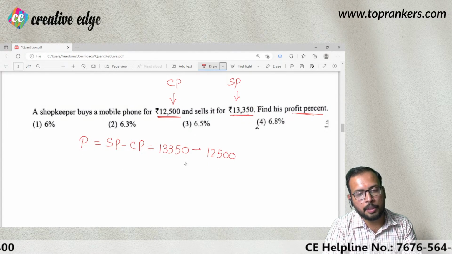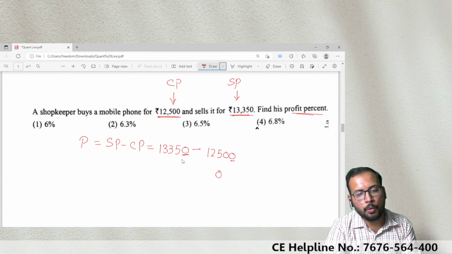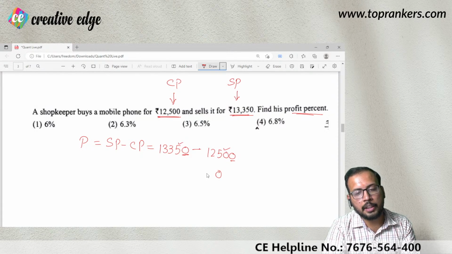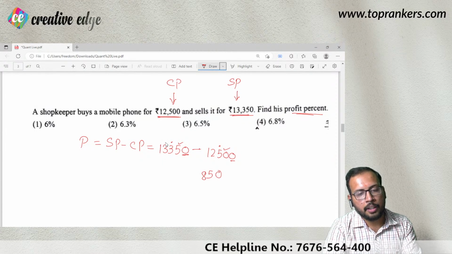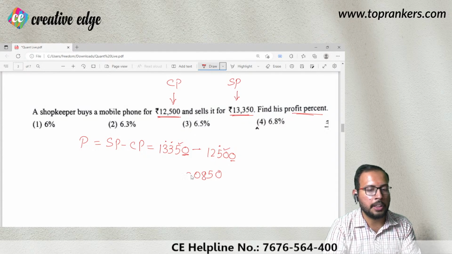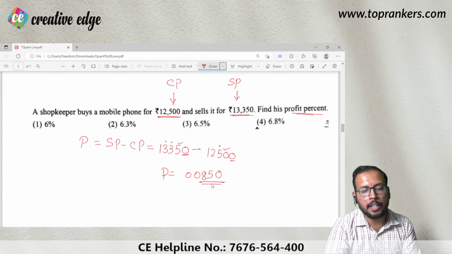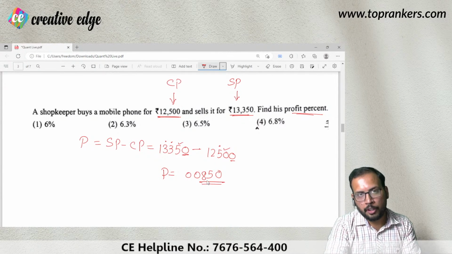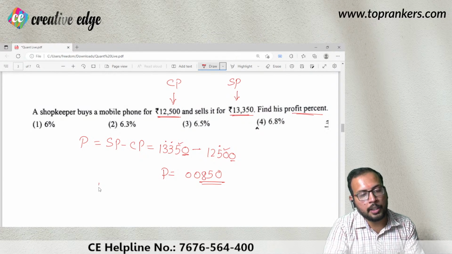Okay, so I will do the subtraction here on the side. 0 minus 0 is going to be 0. Then 5 minus 0 is going to be 5. Then 3, and this is 5. So 13 minus 5 is 8. Then this is going to be 2. 2 minus 2 is going to be 0. 1 minus 1 is going to be 0. So profit of 850 rupees has been made in this question. Okay, 850 rupees is your profit. But you have to find the profit percent. So profit percent is